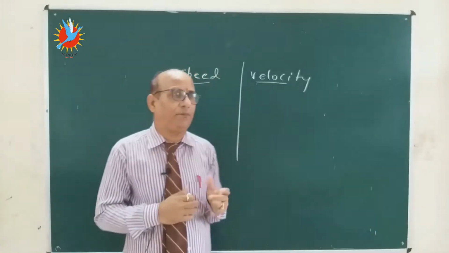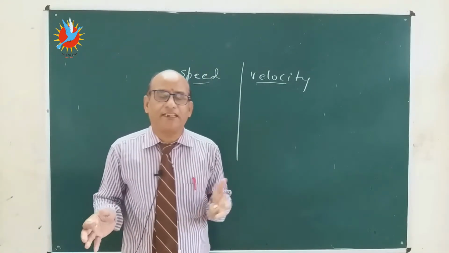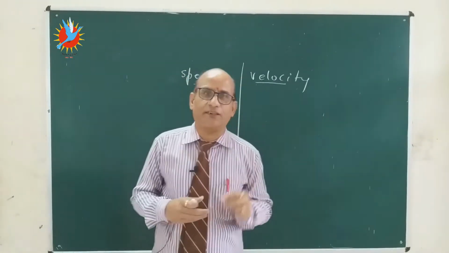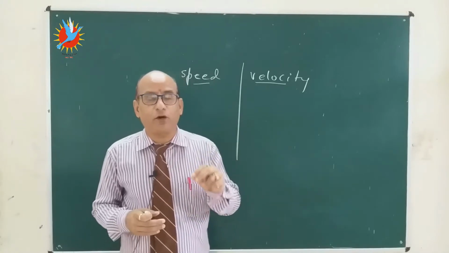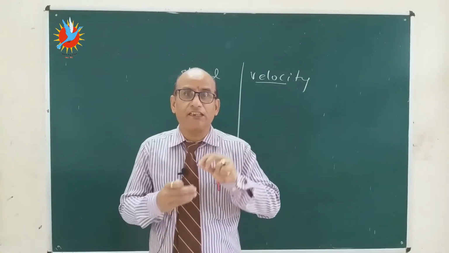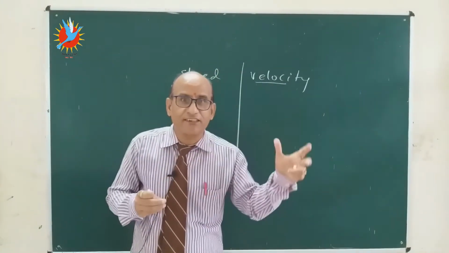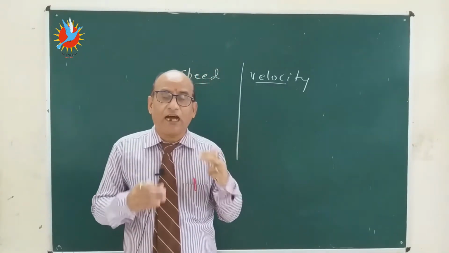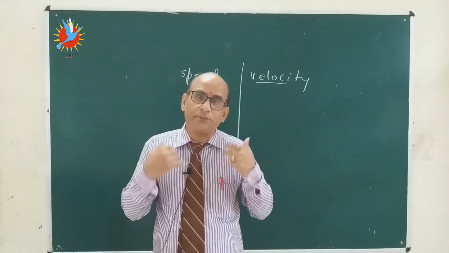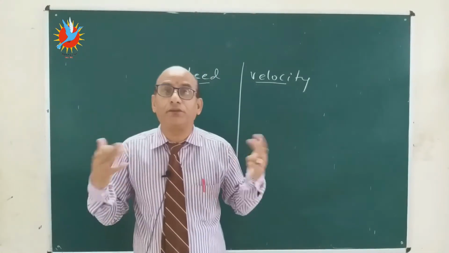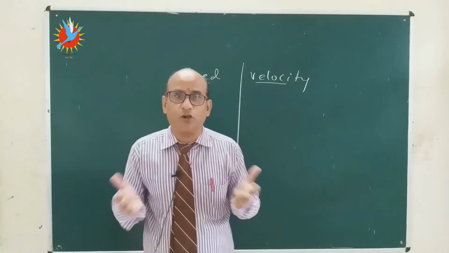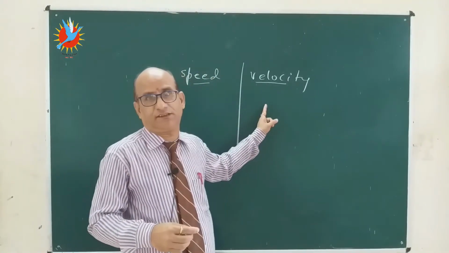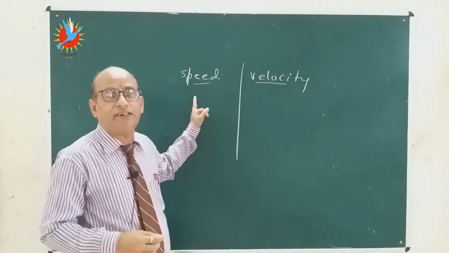If I say that I am traveling at the speed of 60 km per hour, this is one statement, and another statement is if I am traveling at a speed of 60 km per hour in the north direction. Now the direction is given because I am traveling in the north direction, but in the first case there is no direction given. I am traveling at a speed of 60 km, but in which direction? This is not clear. So if the direction is given, then it is velocity. When there is no direction, then it is speed.